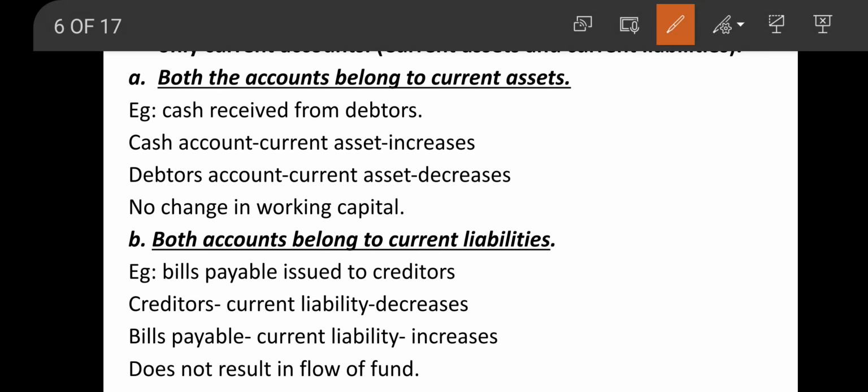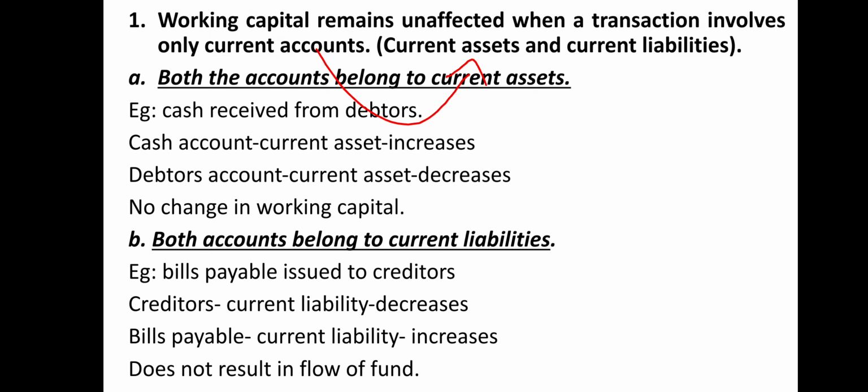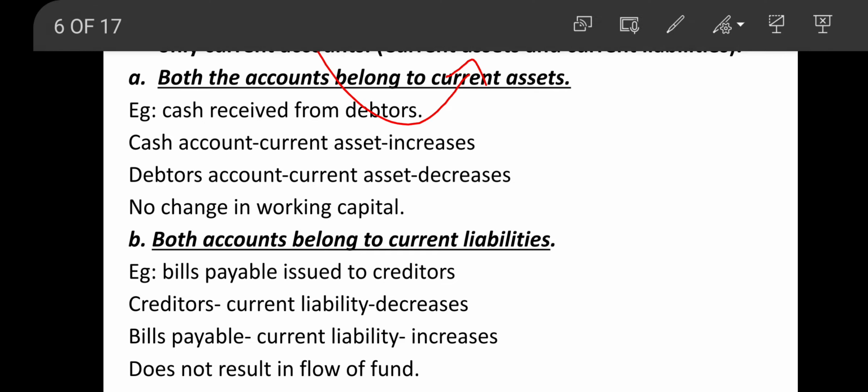So only current accounts means current assets and current liabilities. Under that, case 1, both the accounts belong to current assets.